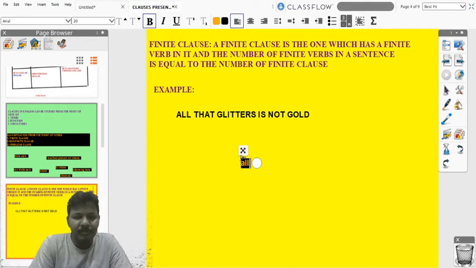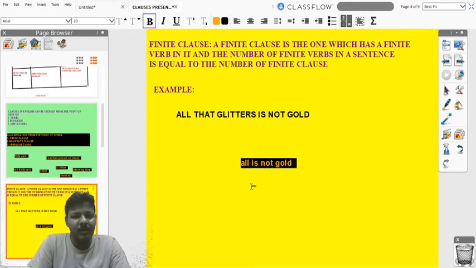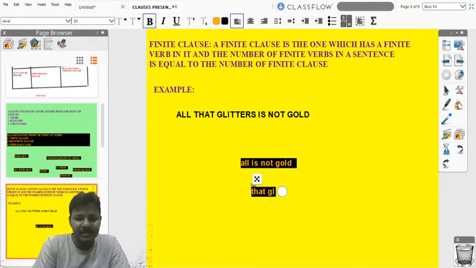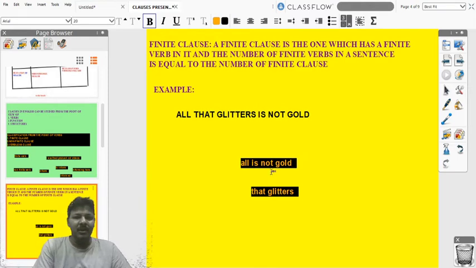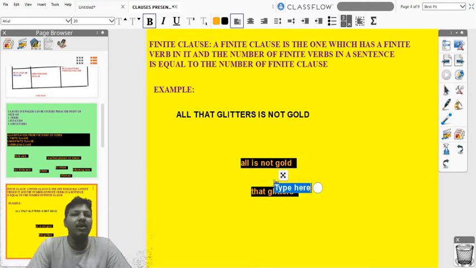So see, "all is not gold" is one clause. The second clause is "that glitters." "That glitters" is another clause. Here we have two finite verbs: one is "is," second one is "glitters." So here the number of verbs is equal to the number of clauses. Then it is called a finite clause. So I hope you understand what is a finite clause. Next we will move to the next slide, friends.